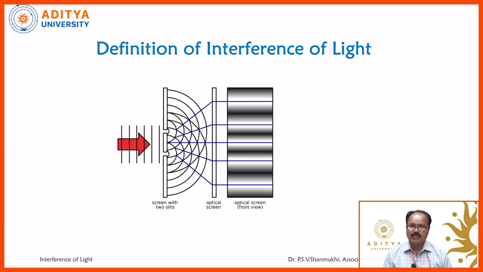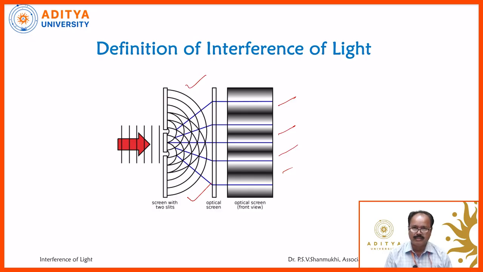So, coming to the demonstration, here you can see the pattern that contains alternate maxima and minima. Say these are the maxima, and alternate minima are also there. When ordinary light passes through a cardboard containing two slits, two waves are generated. Say these are the two waves. Actually, those waves are said to be coherent waves.